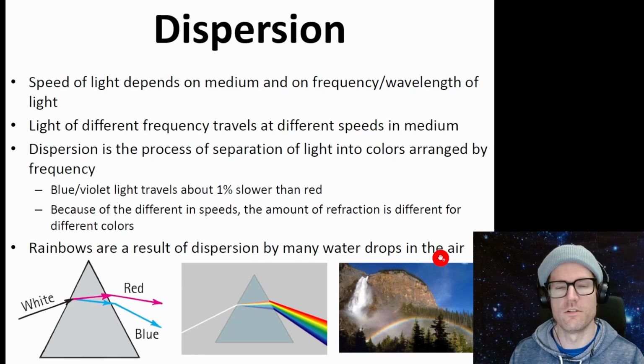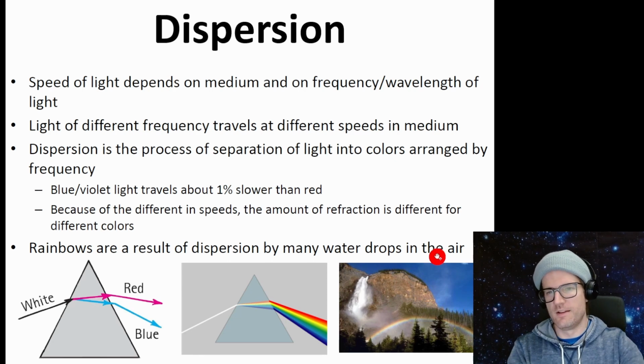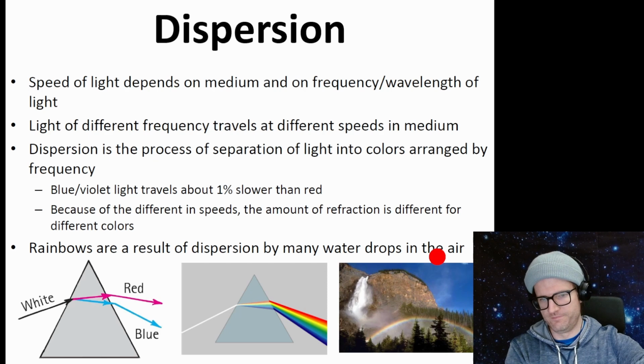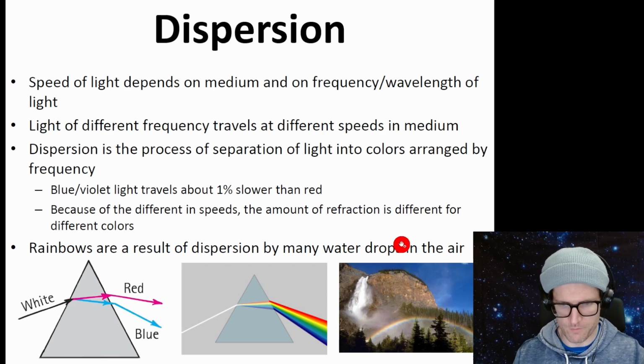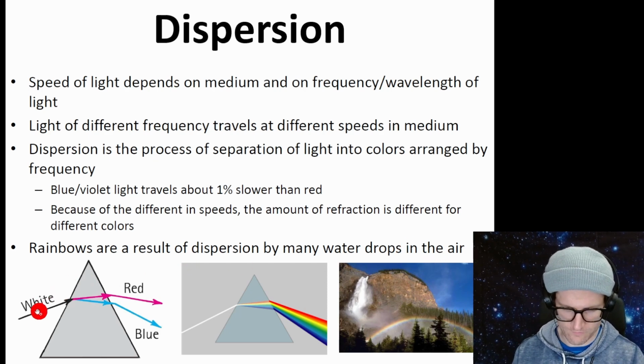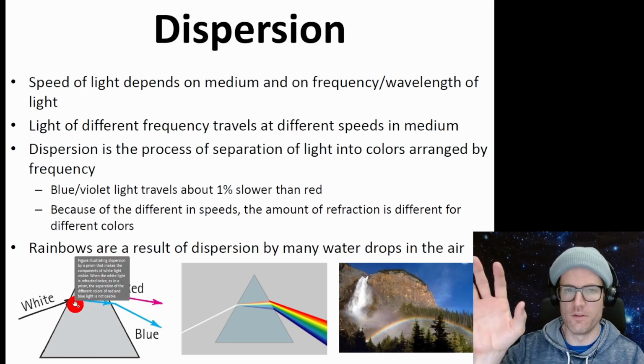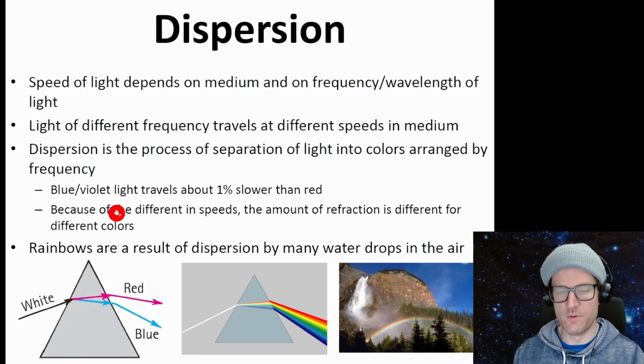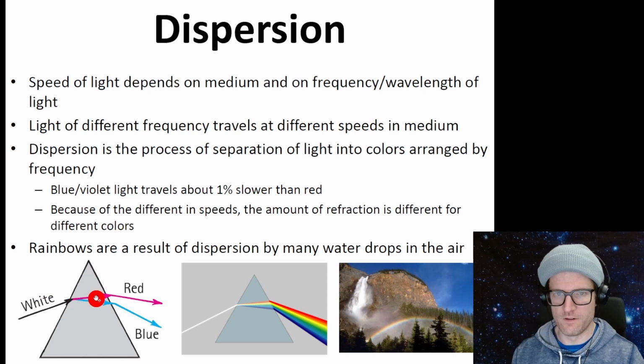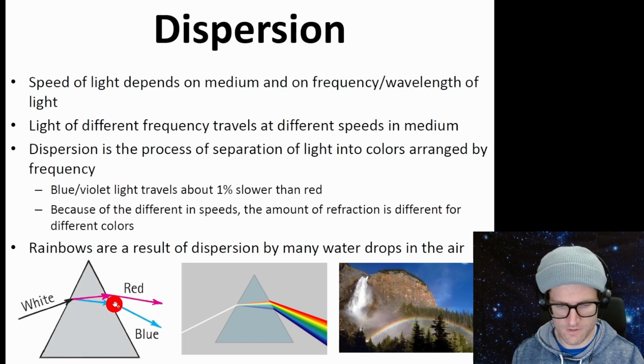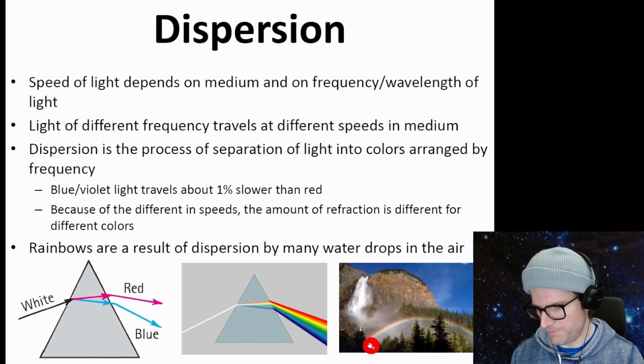And this is called, I can't remember. Oh yeah, this is dispersion. Okay, so if we have a prism, we have white light coming in, which is made up of all the frequencies. Because the blue and the red light have slightly different speeds, they're going to be refracted slightly differently, which causes the white light to be split up into the rainbow with blue light down here and red light up here, and this is called dispersion. And same thing happening in the rainbow here.